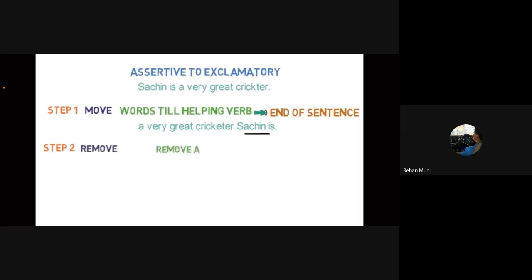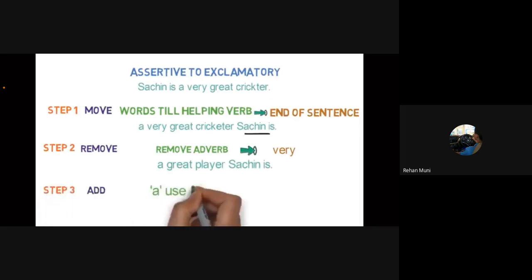We remove the word very in the sentence. Third step is add. In this case, an article is there, so we will use what a and add it in the first place in the sentence. Also, we will add the exclamation mark. So finally, the sentence will be, what a great player Sachin is.